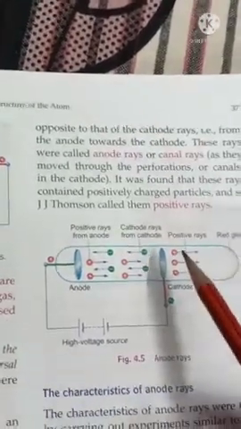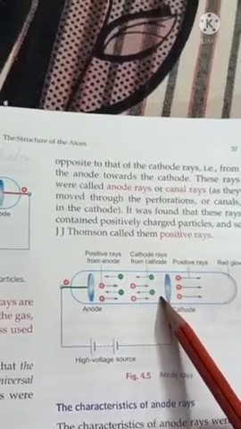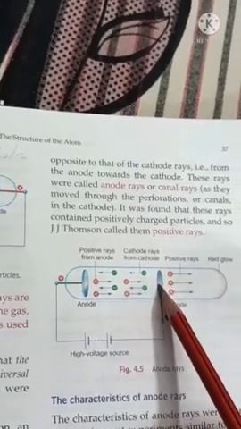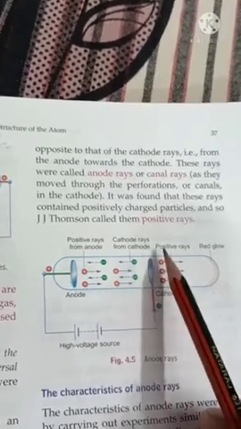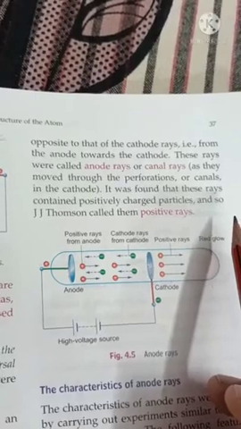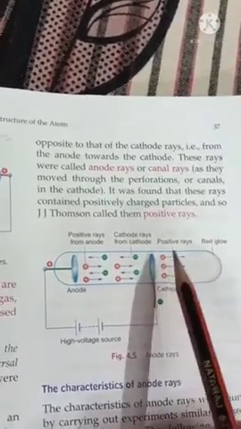Now beta, these positive rays depend upon the type of gas taken inside the discharge tube. If we take hydrogen gas, it will be different. If we take oxygen gas, it will be different. If we take nitrogen gas, it will be different. It means the particles of anode rays are not alike, they are different. They depend upon the type of gas taken inside the discharge tube.